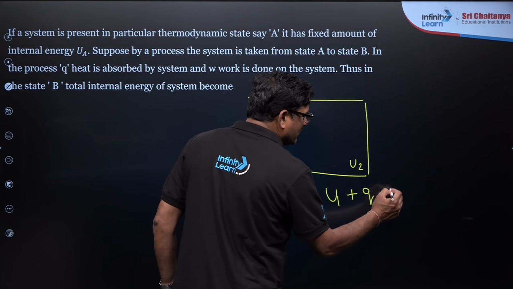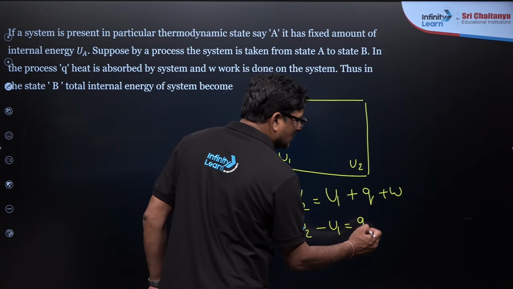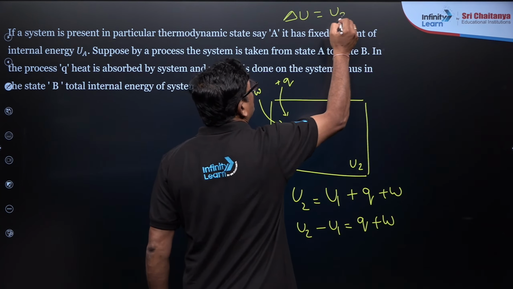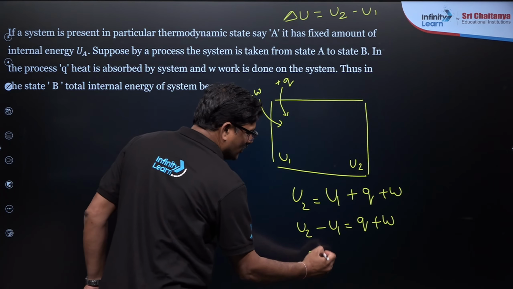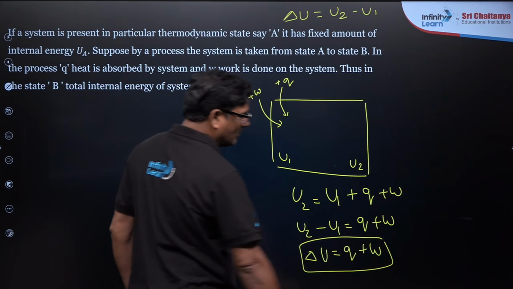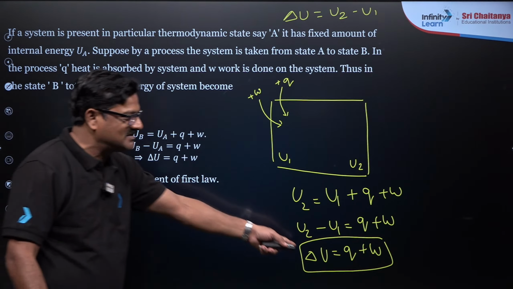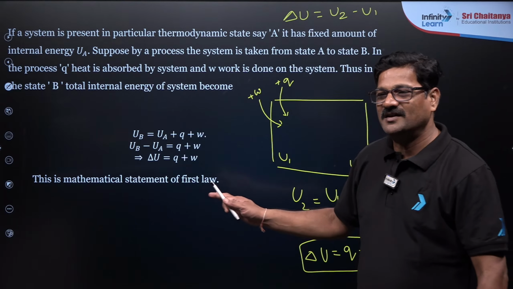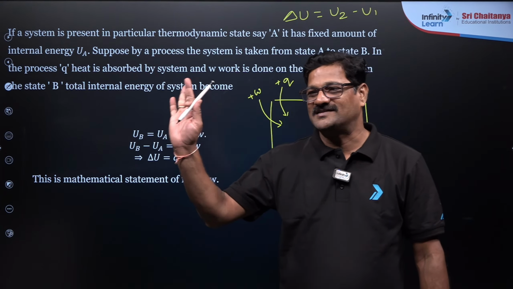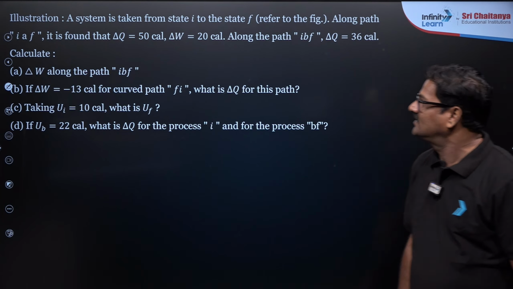I am giving this also, doing this also. So that U2 minus U1 is equal to Q plus W. I want to say delta U is equal to U2 minus U1. So delta U is equal to Q plus W. You understand? Clear? Got it? So this is the mathematical version of the first law of thermodynamics. That same thing is explained here. Is it making sense? Mushtaq, Zim, Ravi, those who are online, please let me know your doubts. Okay, let us go into the details of this.